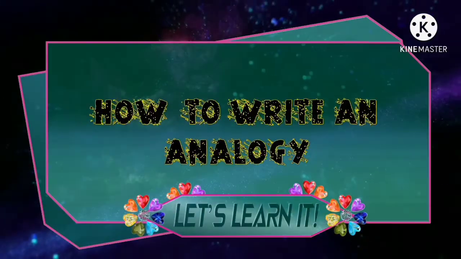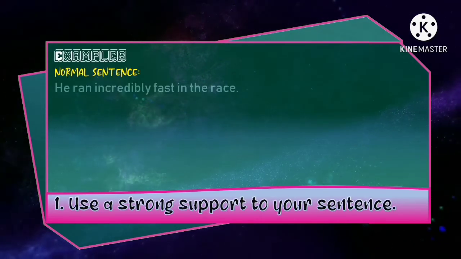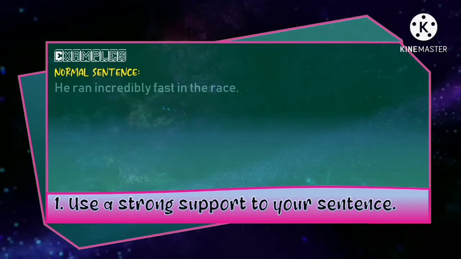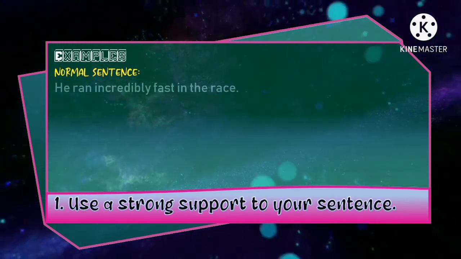Now, how are we going to write an analogy? First one, use a strong support to your sentence. Example, in the normal sentence: he ran incredibly fast in the race.